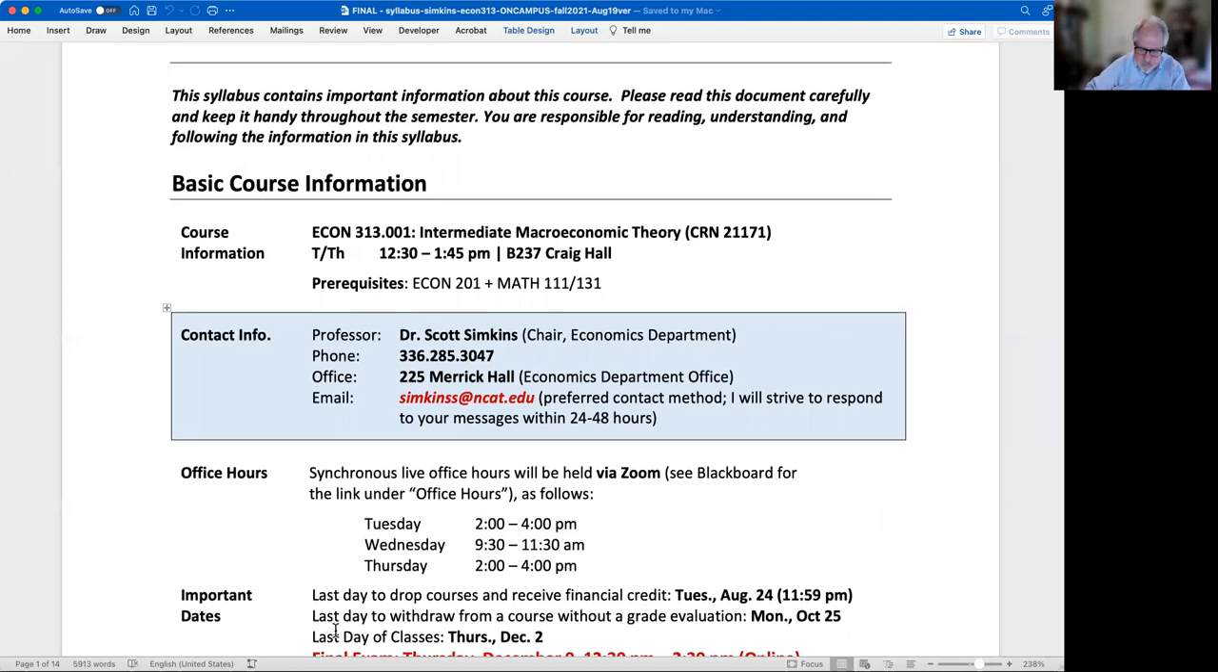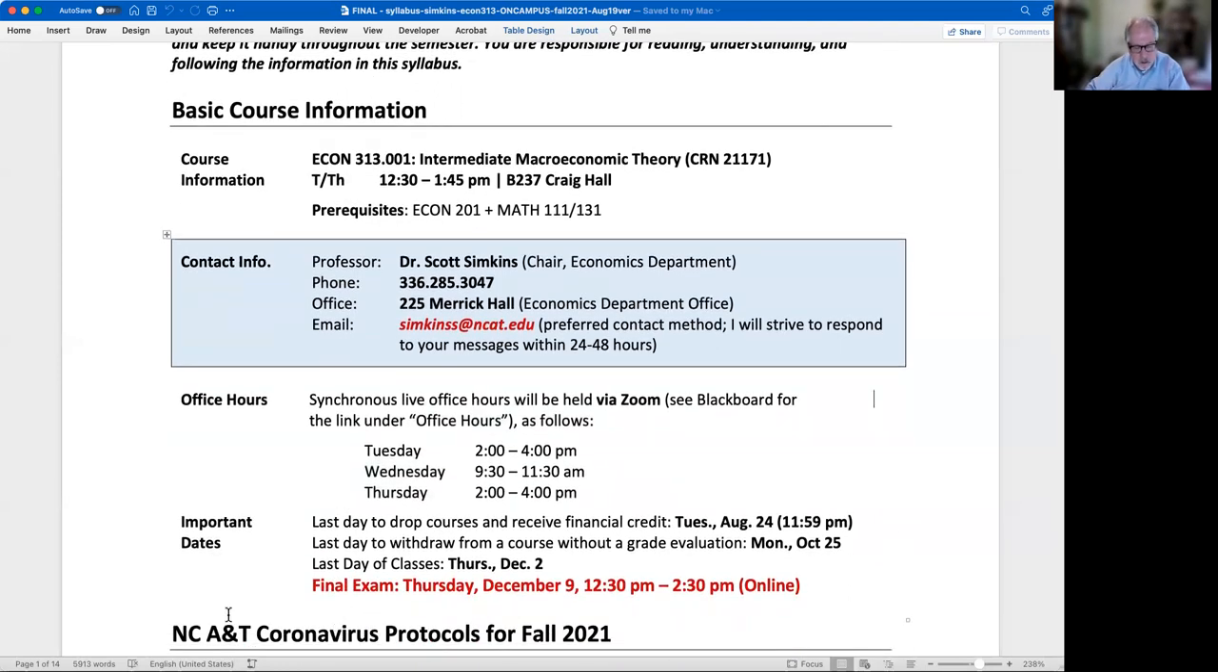So there are some important dates here. This syllabus is for the on-campus section of the course. That's why you will see the Tuesday, Thursday, and location information. Obviously, that is not relevant for those of you in the online section of this course this semester. Similarly, the final exam date is set for the on-campus section of the course. It will be on Thursday, December 9th. Make sure and mark that on your calendar.